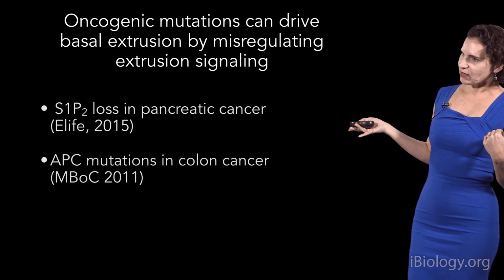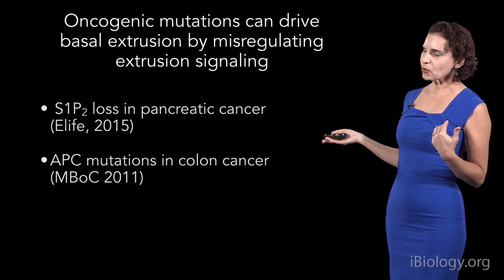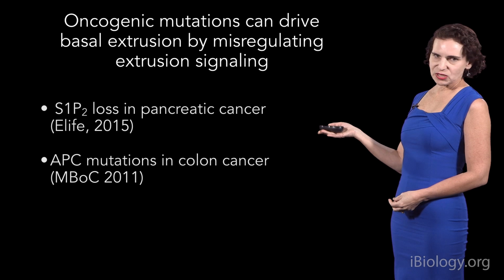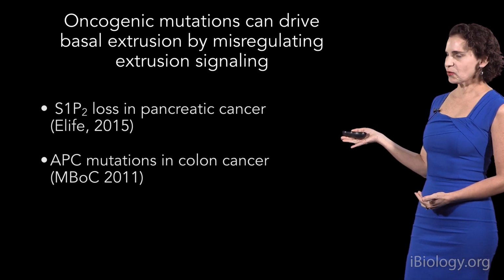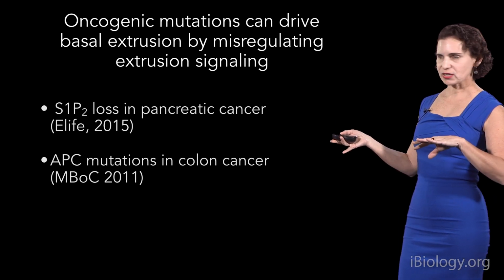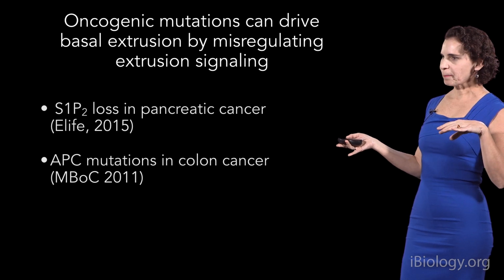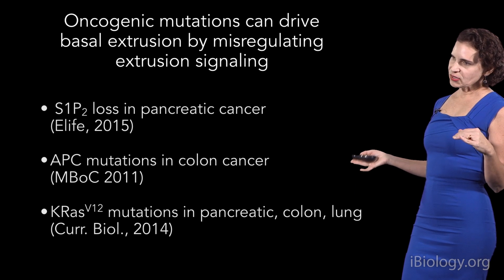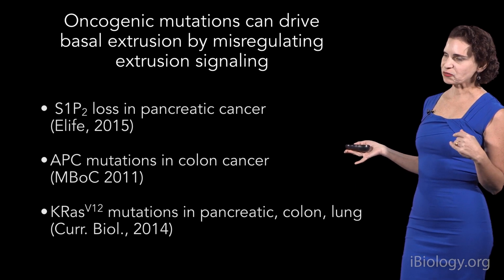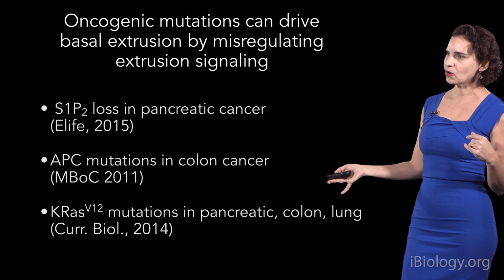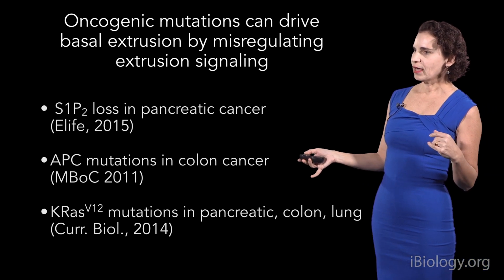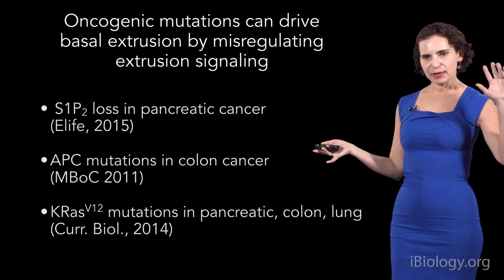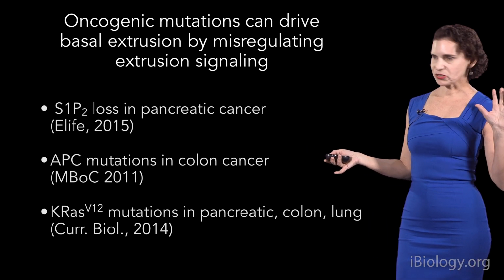And we're also finding that to be true in cases of colon cancer where there's APC mutations. So APC mutations are present in about 90% of colon cancer. And these also shift the direction of extrusion from apical to basal. And finally, what I'll be talking about for the last part is oncogenic KRAS mutations, which are known to be driver mutations in pancreatic, colon, and lung cancer. And so we wanted a way to test this whole model of whether basal extrusion could drive invasion.